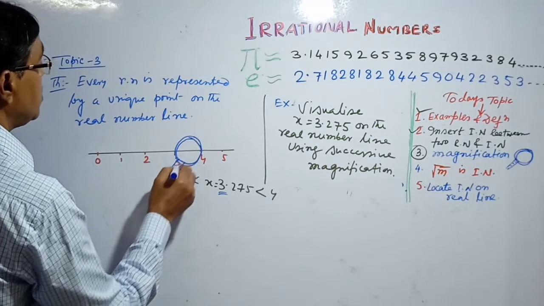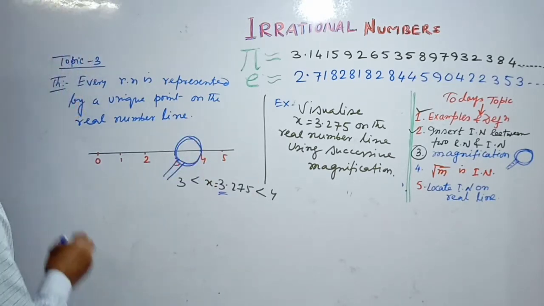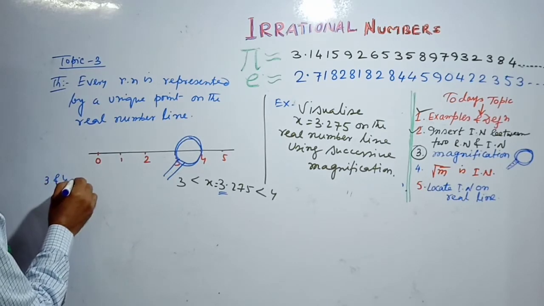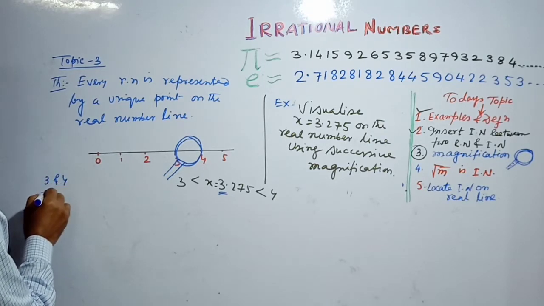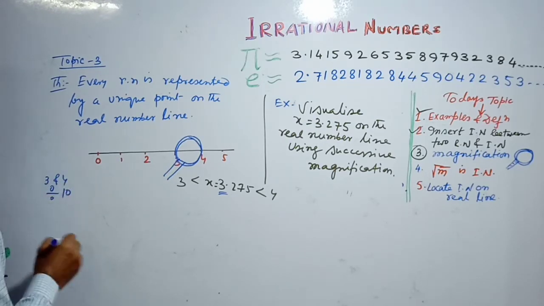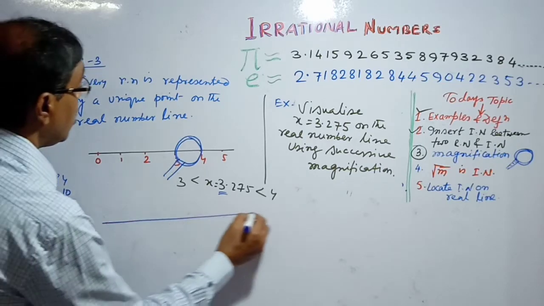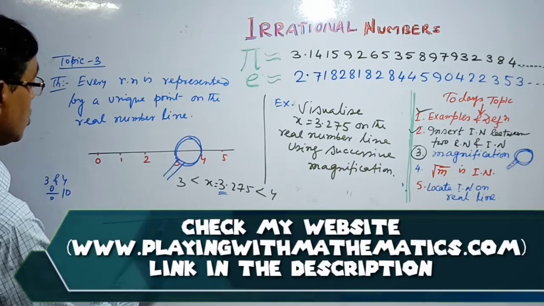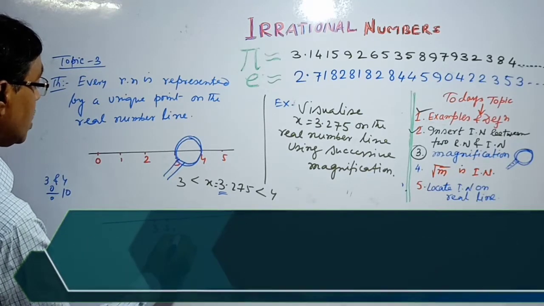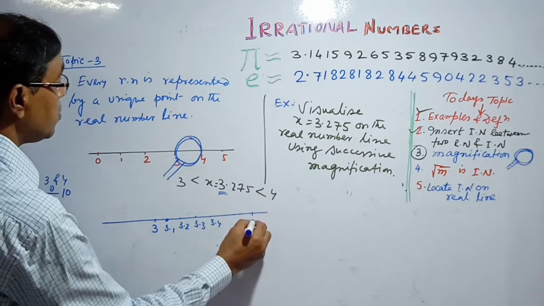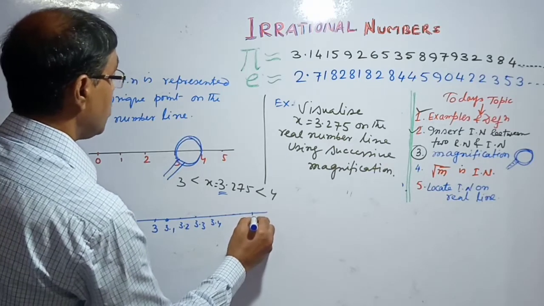The point lies between the interval 3 and 4. Again we divide the interval 3 and 4 into 10 equal parts. So this is the point 3.1, 3.2, 3.3, 3.4, and continuing this process, we get the point 4.